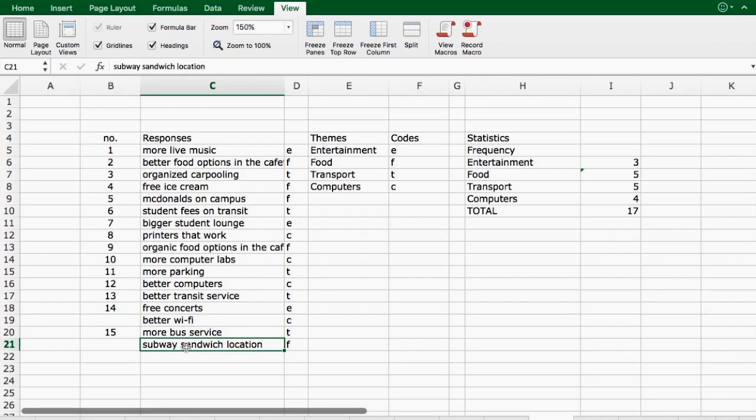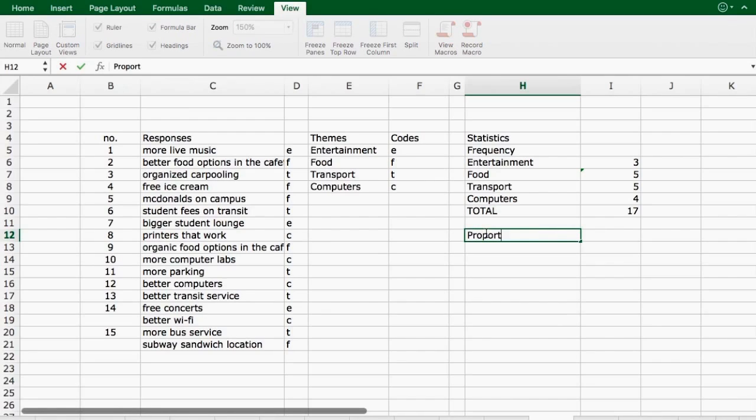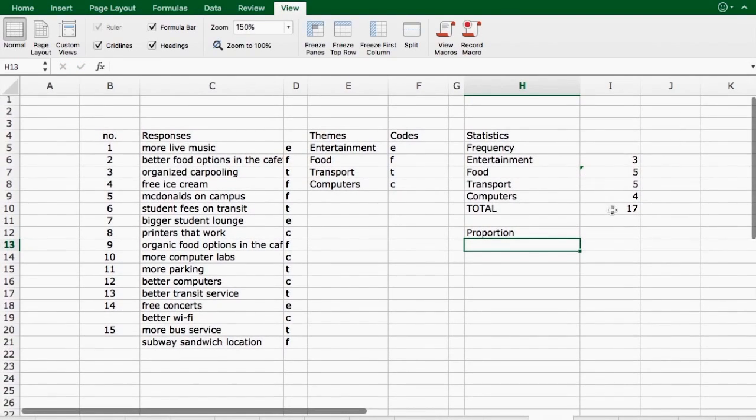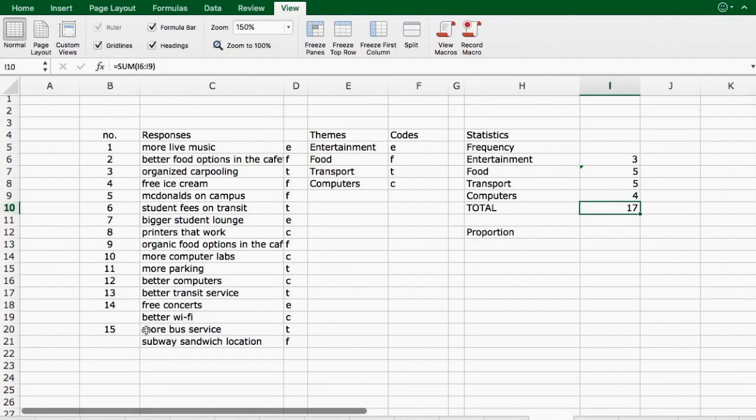So now when I want to do proportion, which is the same idea, which is often more useful than frequency, I want to know what percentage of respondents have provided suggestions related to entertainment and so forth. Then what I'm going to do is use this total rather than 15 to be able to understand the percentage.